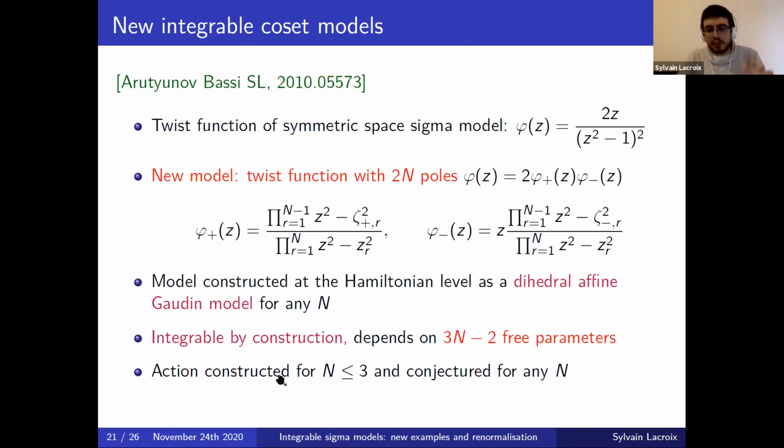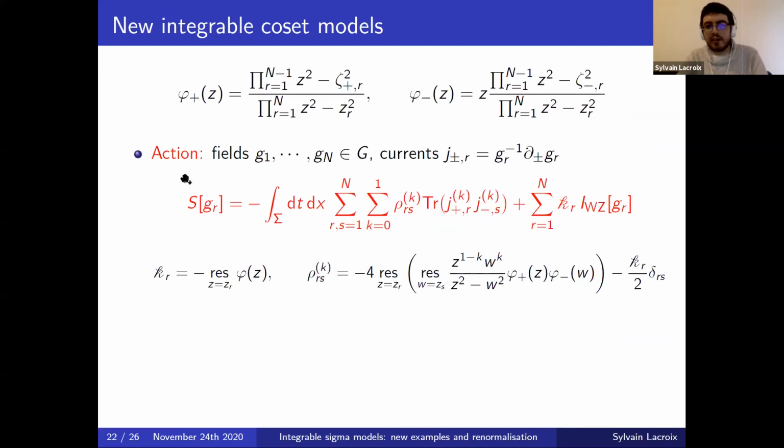So technically, we did it explicitly only for the case of n smaller than 3, but this actually led us to a conjecture for any value of n, which is given by the following. So this action depends on n fields in the group. Each of these fields has its own Wess-Zumino term, and then we get some interaction quadratic in the currents. The main difference with the PCM case that I presented before is that now we have a decomposition in the grading 0 and 1, keeping track of the automorphism sigma that we chose.